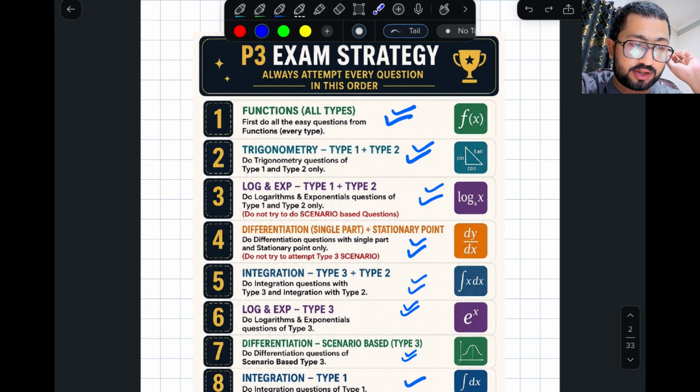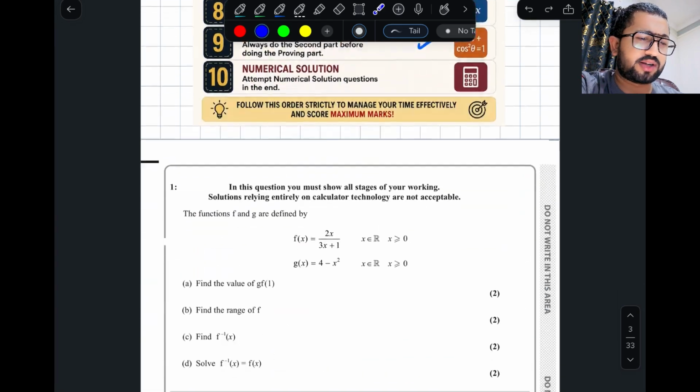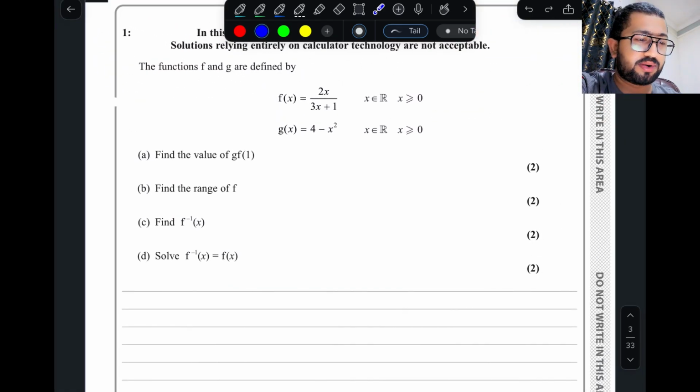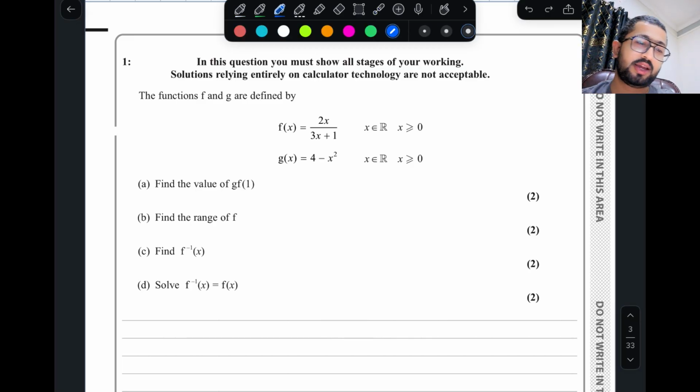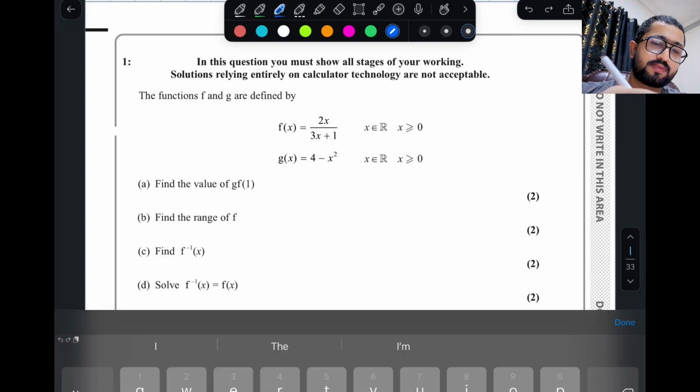So let's start with the first question, functions. Let's see how many function questions are in this P3. Anyway, I'll tell you one thing: you will almost always get two questions on functions and trigonometry in P3. So let's get started with our class without wasting any time. Bismillah ar-Rahman ar-Rahim. Is this question related with function or not? Yes.